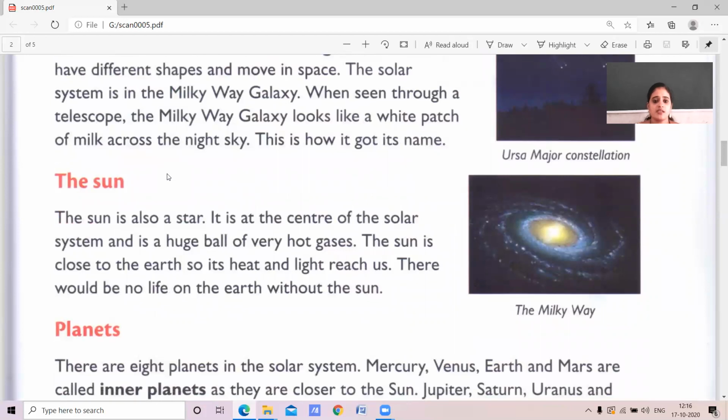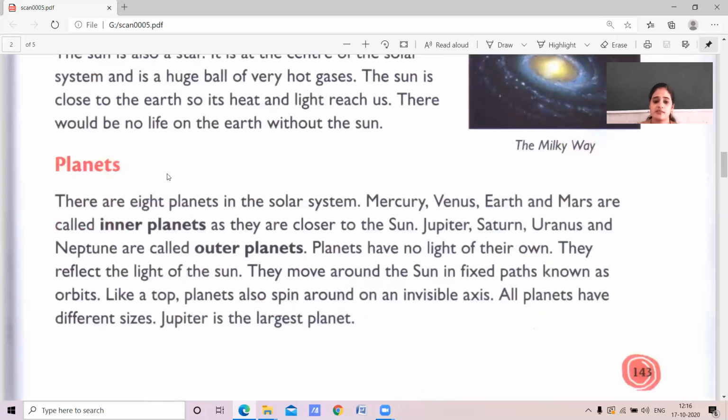And the sun is the center part of the solar system, which is a huge ball of hot gases. And then the planets: the solar system consists of 8 planets. In that, some planets are nearer to the sun and some are far from the sun.